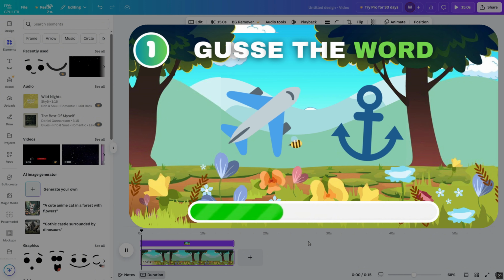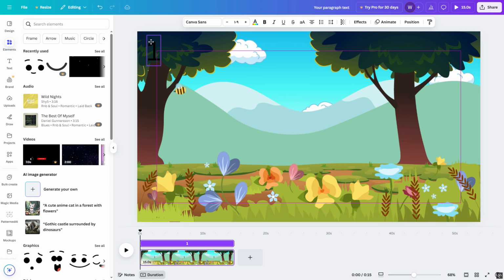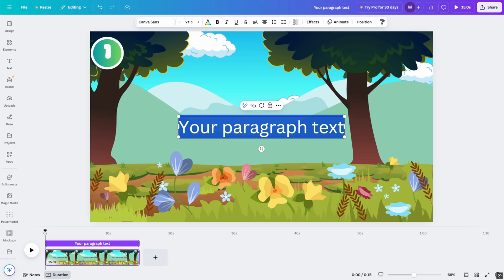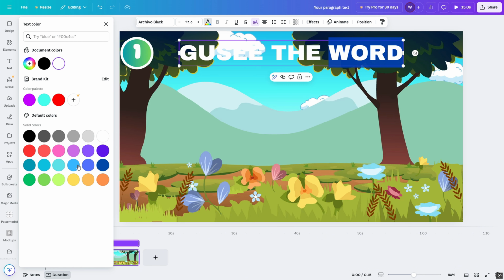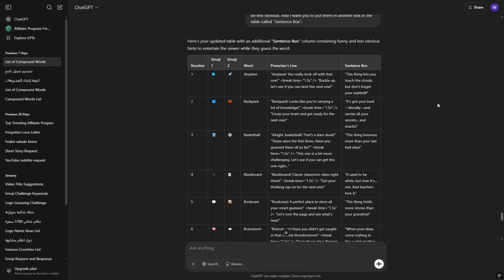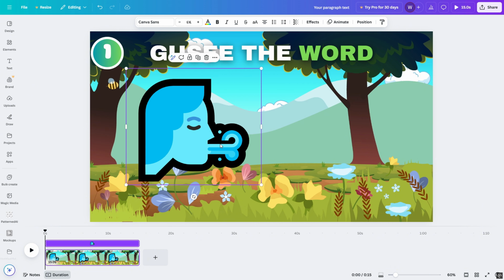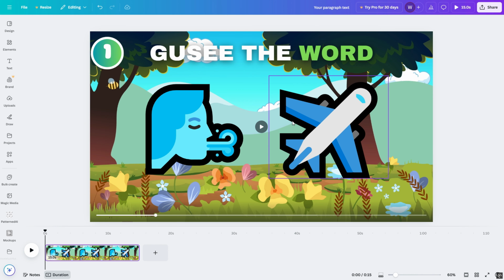Let's create these things. First, I will need to write the question number, and then I bring this circle, I place it in the corner, and add white borders to it, and I add this color to make it match the background. Then I write guess the word in the middle and change the color of the word to a color that goes with the background. After that, I will bring the emojis from ChatGPT to Canva, and only the timer is left.